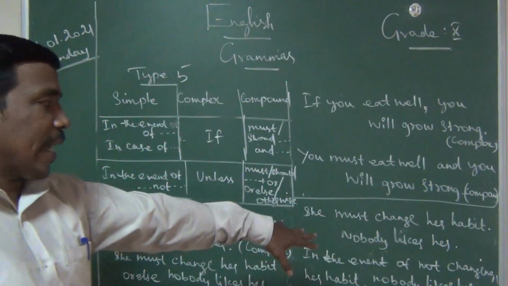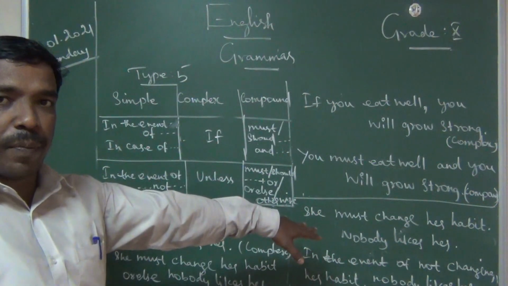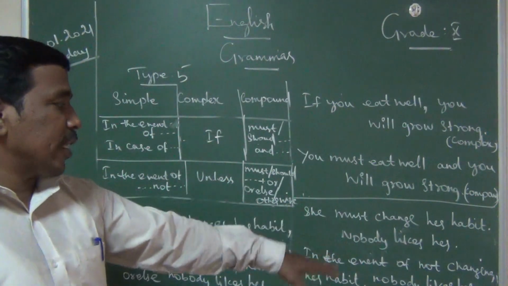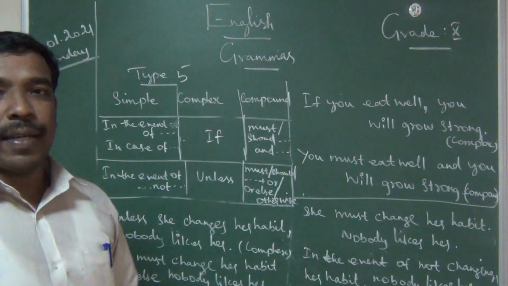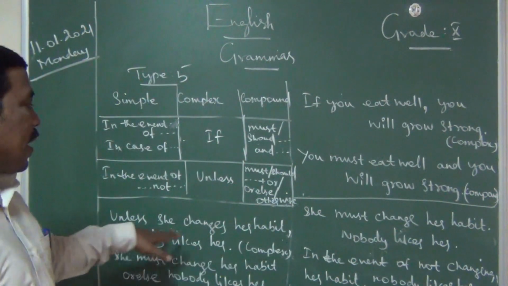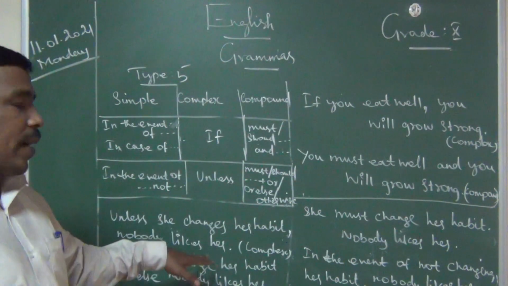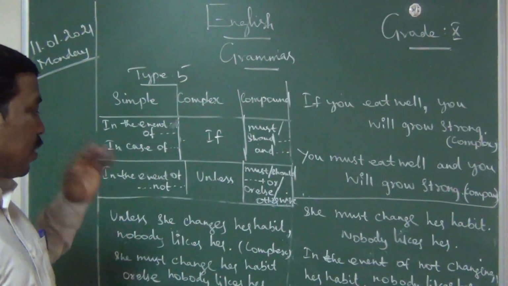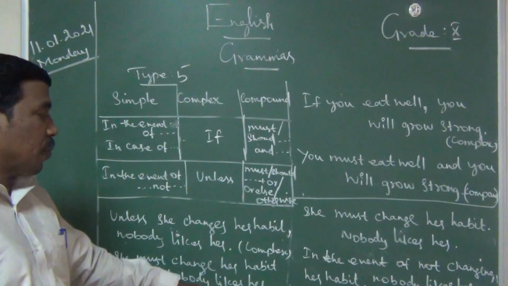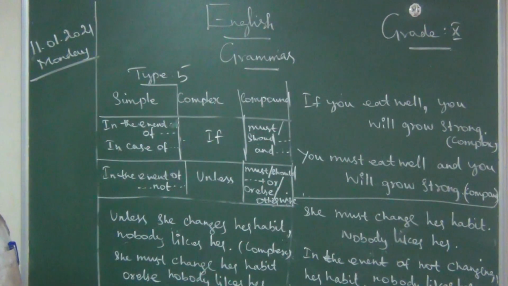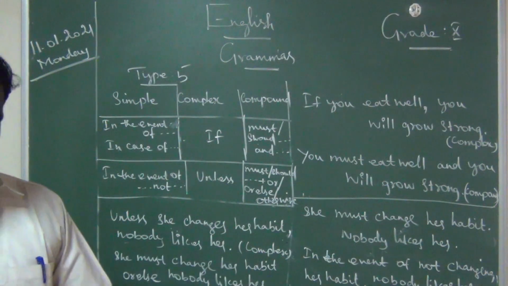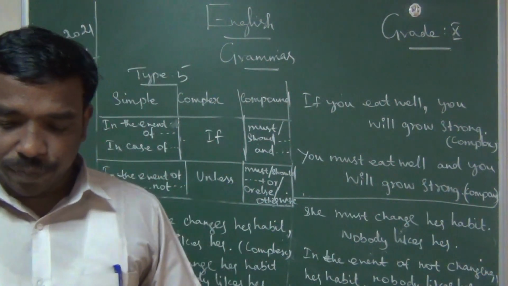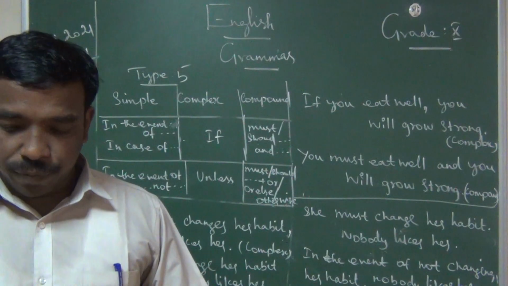Nobody likes her is a negative word. So in the event of not changing her habit, nobody likes her. One model. Unless she changes her habit, nobody likes her. Second one, she must change her habit, or else nobody likes her, compound. So some example you write. Write first.